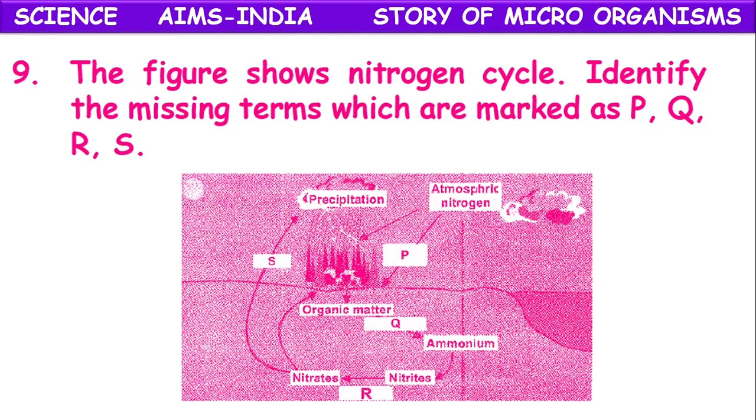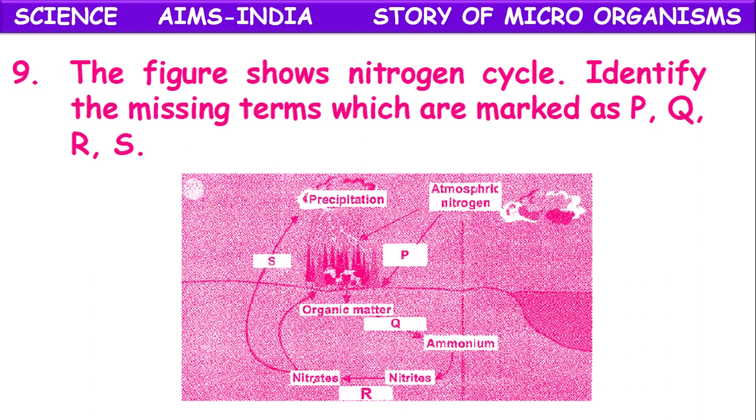Then the organic matter is converted to ammonia, that is called mineralization. Next, ammonia is converted to nitrites, and nitrites are converted to nitrates. This process is called nitrification.